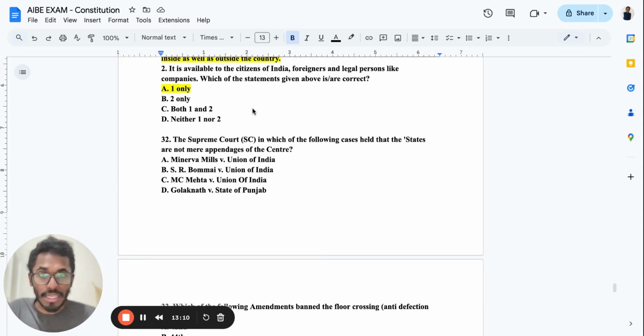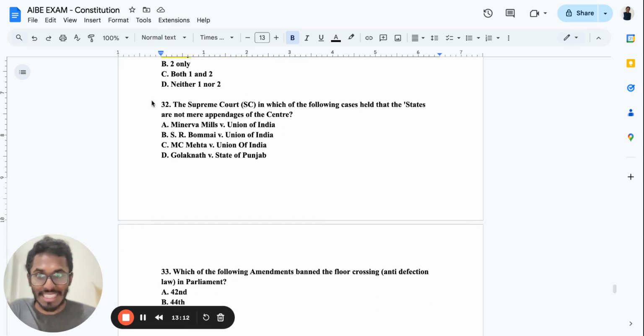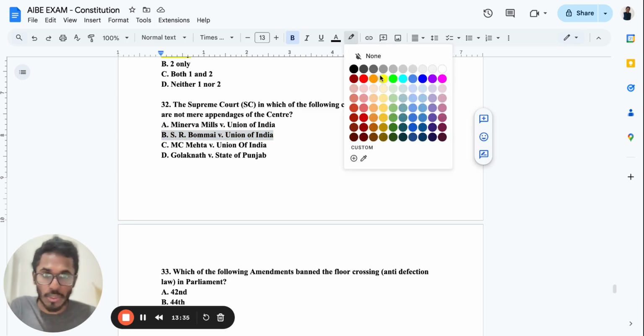The Supreme Court, in which of the following cases, held that states are not mere appendages of the center? So you know what, before all, the center was very strong. Okay, so what the center says, all states would basically follow. But whereas in the SR Bombay versus Union of India case it said that federalism is part of the constitution. That means states and centers should be provided equal importance, right? So that was basically decided in the SR Bombay versus Union of India case.